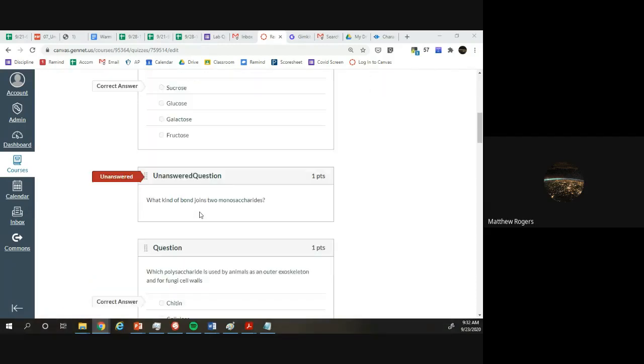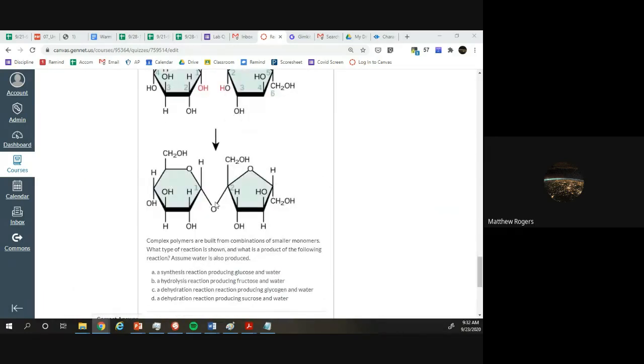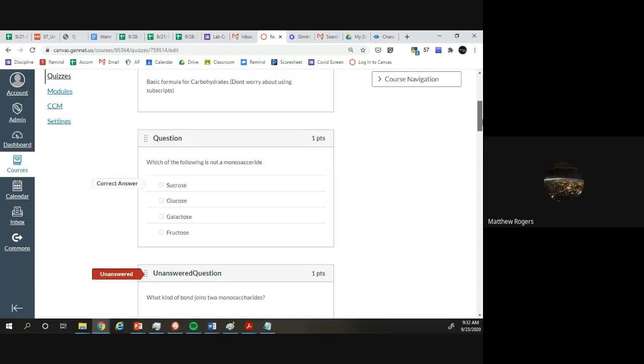Then glucose. What kind of bond joins two monosaccharides? That is a glycosidic bond. Glycosidic bond. It is an oxygen. There's actually a picture down here I can even show you. This is the glycosidic bond right here. It's an oxygen connecting two different sugars, or usually glucoses.